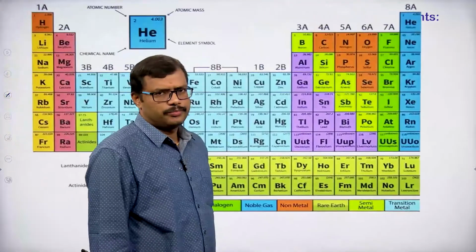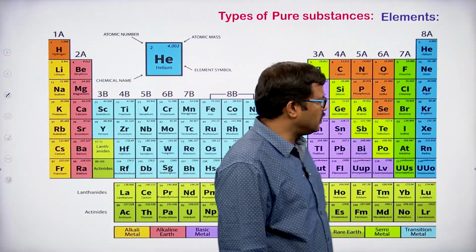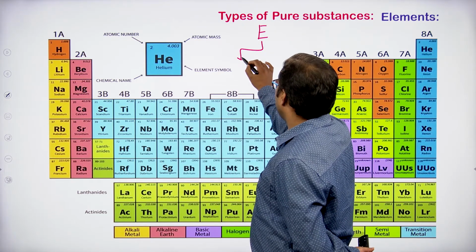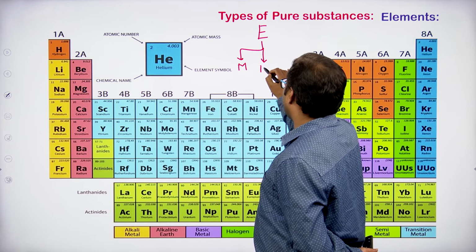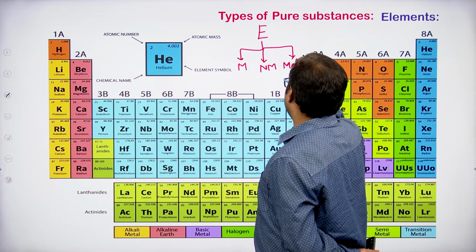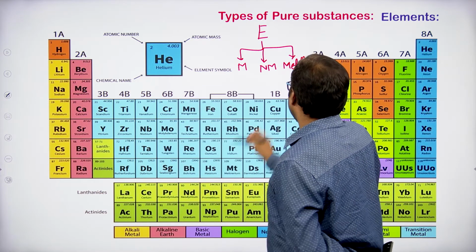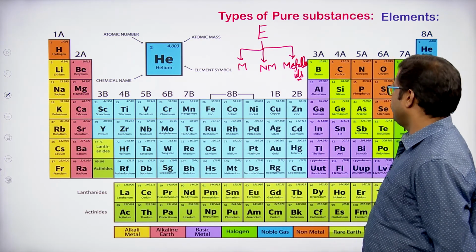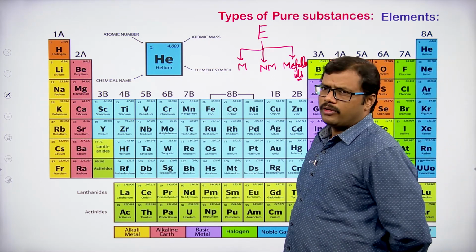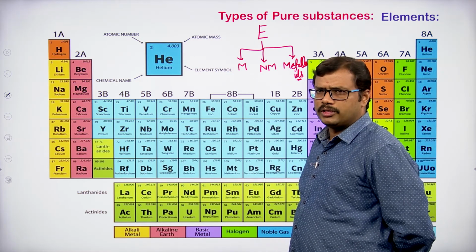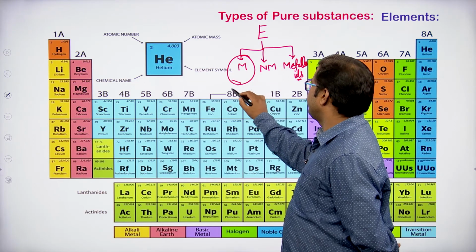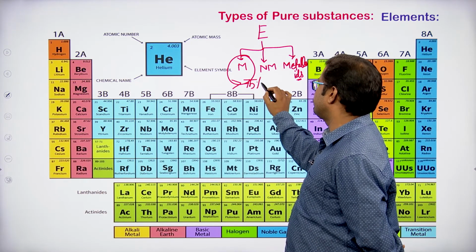So, if we observe, so far we have seen that elements can be categorized into metals, non-metals and metalloids. Okay. Here, as we have discussed, if we observe the total periodic table, metals are present in more than 75 percentage.